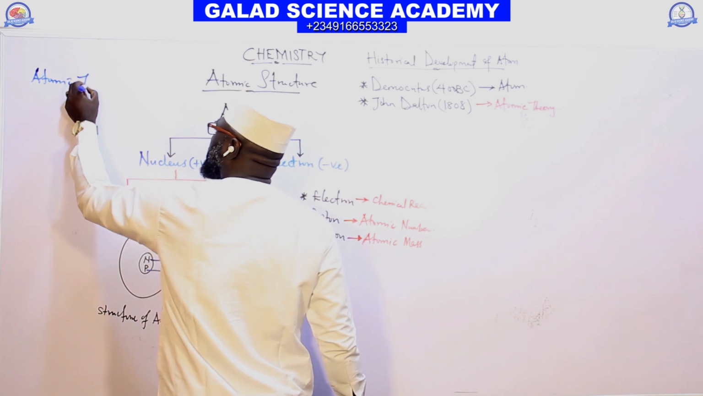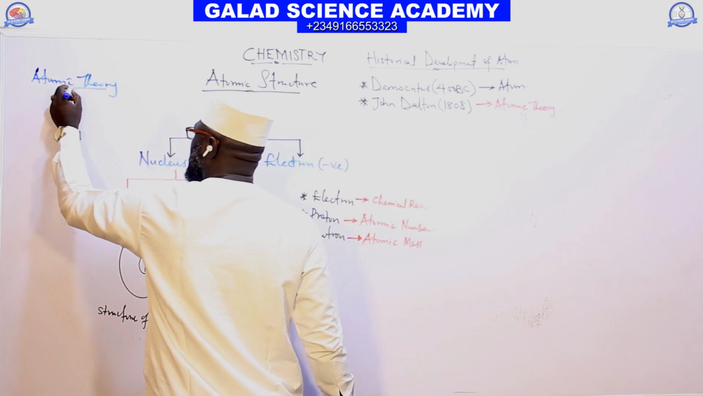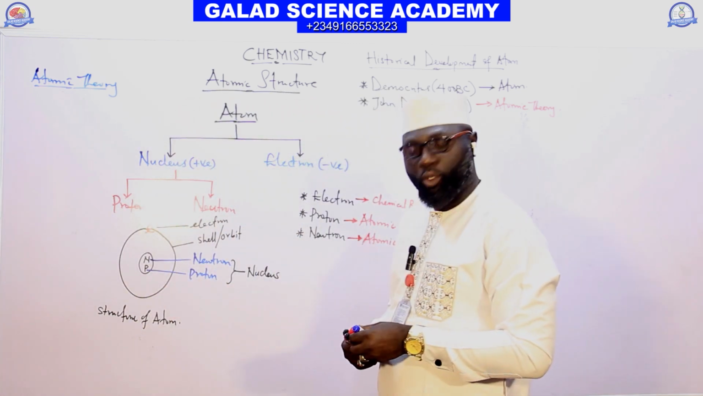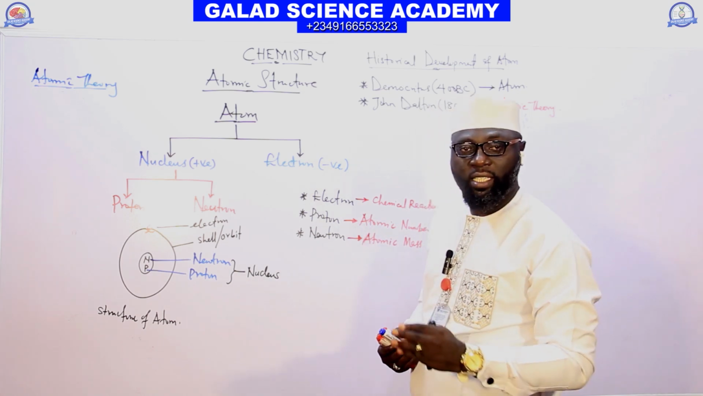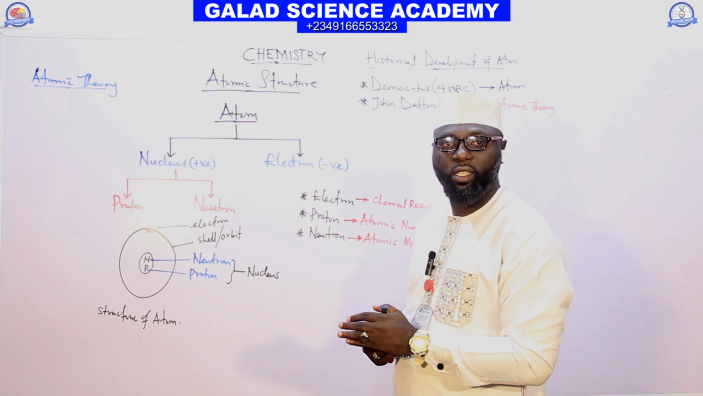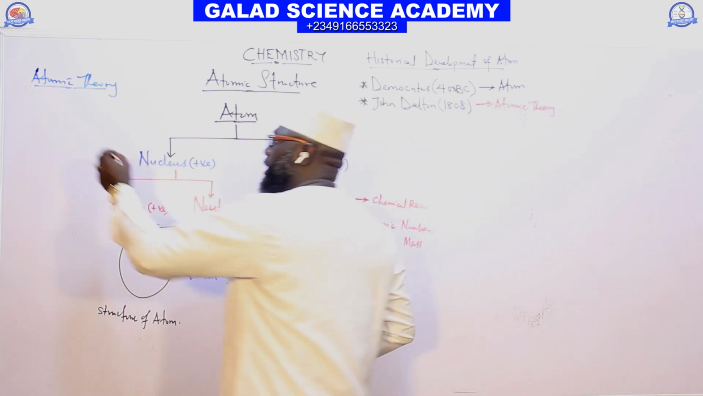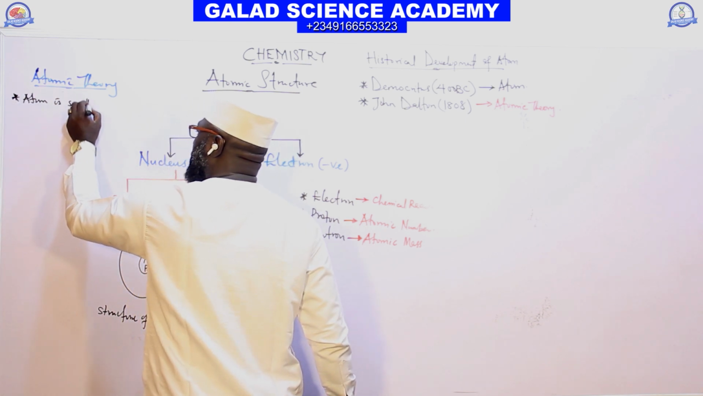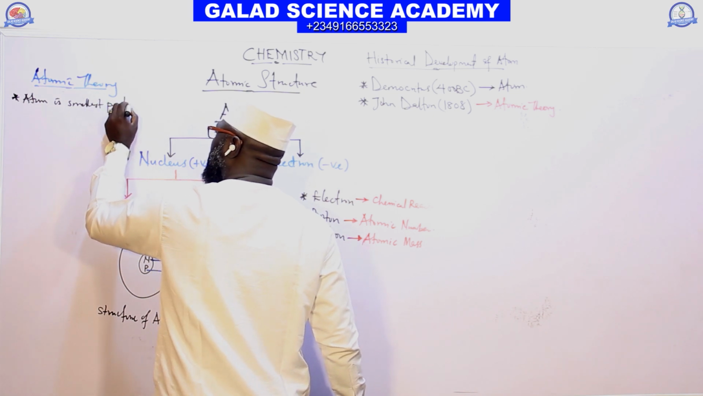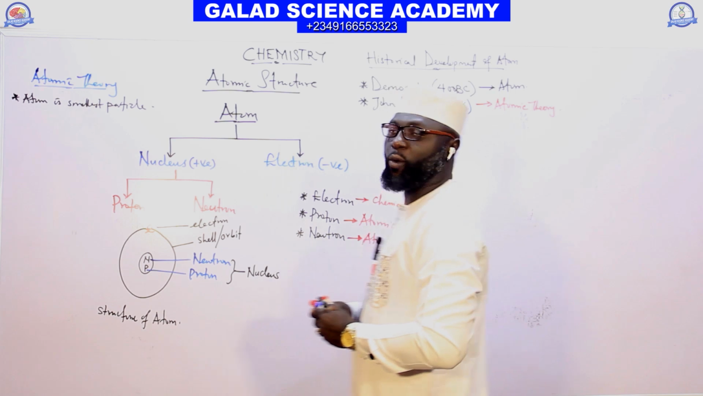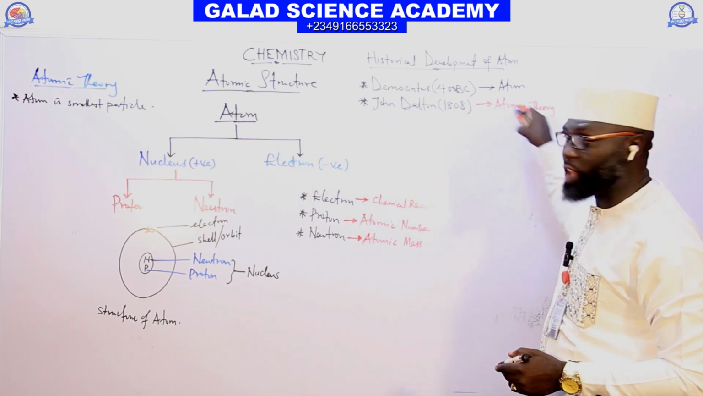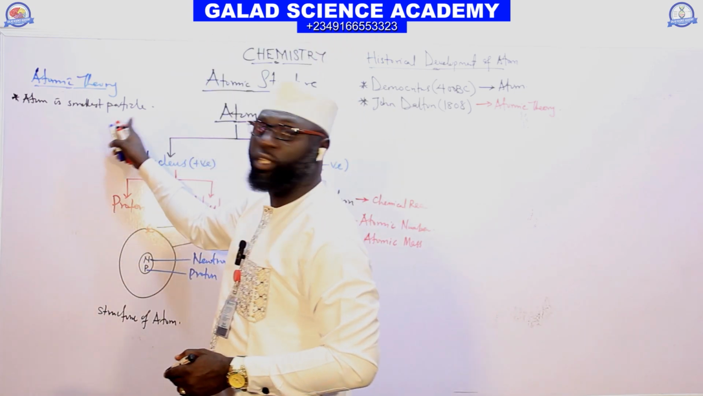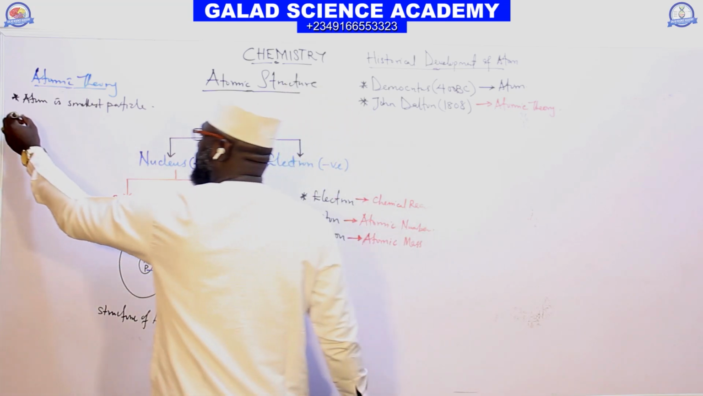Atomic theory. According to Dalton, the atom is the smallest particle of an element. So the first tells us that the atom is the smallest particle. According to John Dalton's atomic theory, the first theory said that the atom is the smallest particle.